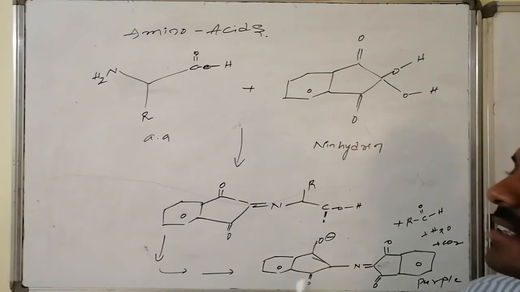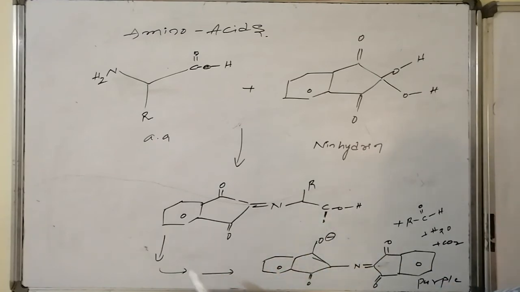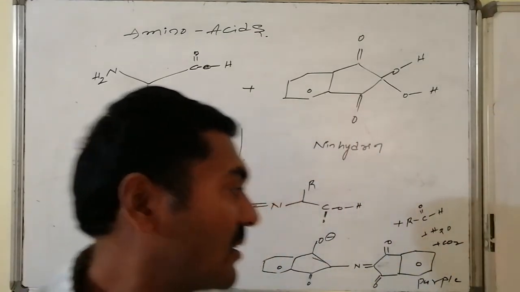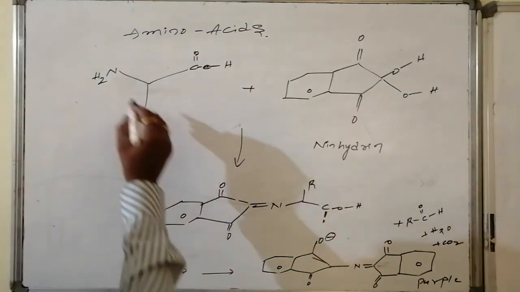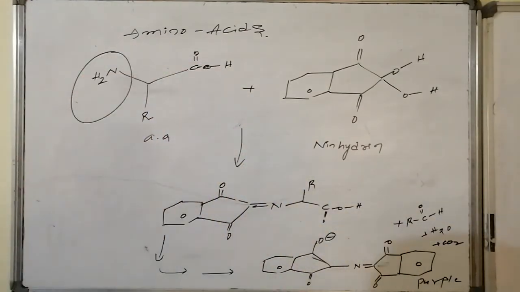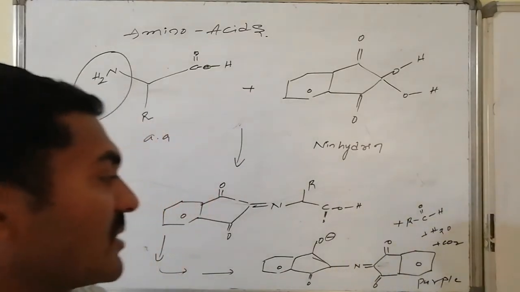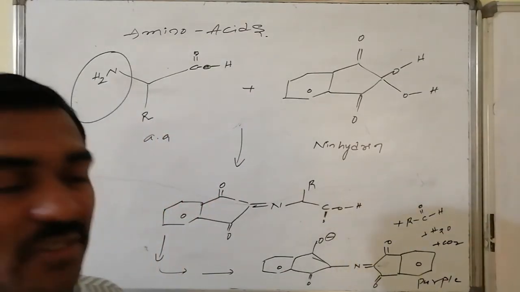Here water molecule elimination takes place, and thus imine formation takes place. Further reactions and delocalizations occur, and it readily combines with another molecule of ninhydrin. Thus the nitrogen present in the amino acid is connected between the two ninhydrin molecules in such a way that it offers extended conjugation.